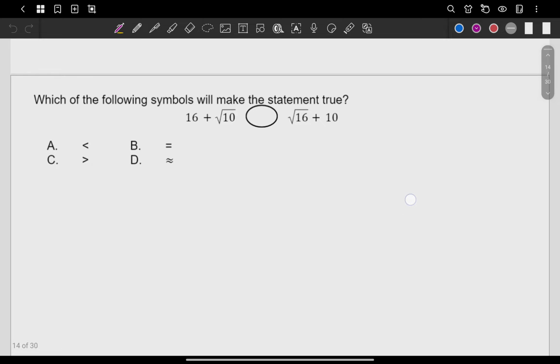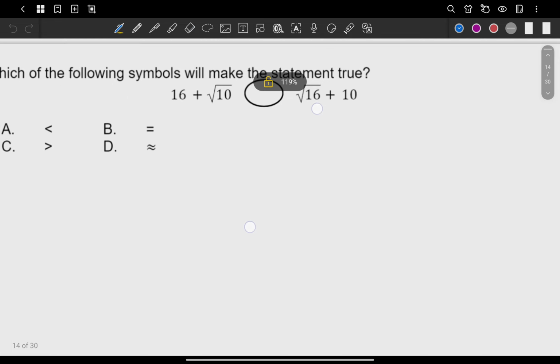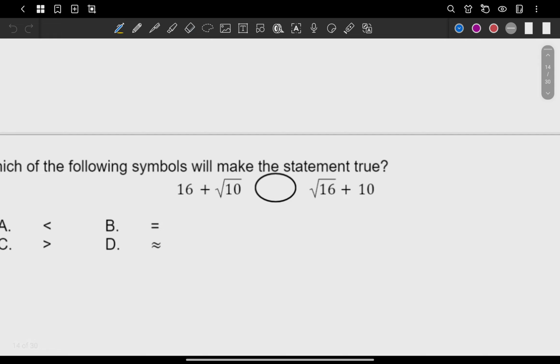Next. Which of the following symbols will make the statement true? For this one, there's no need to complete the solution, because let's start with the comparison. Why don't you start on the right side?